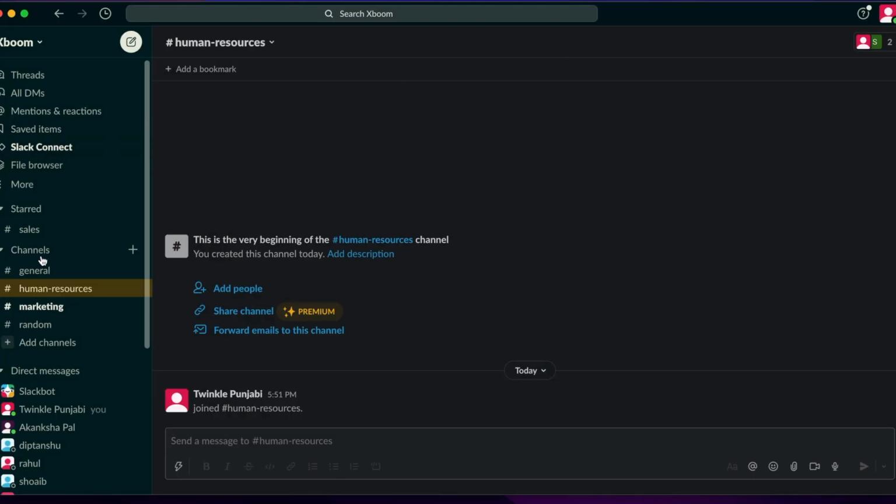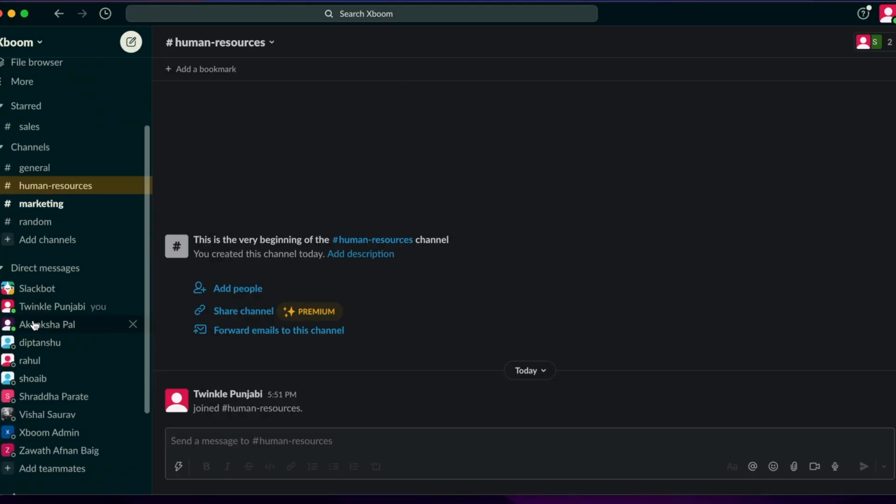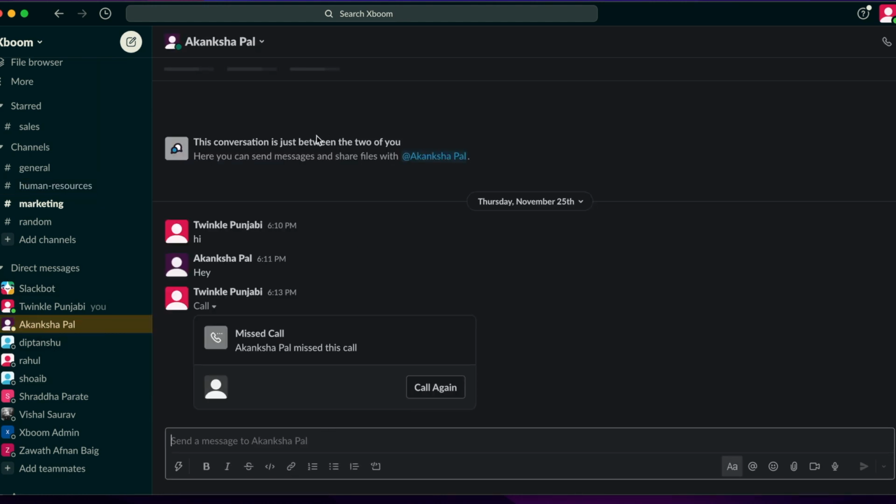So now we will go on to what DMs are. Direct messaging is nothing but you're messaging one-on-one with a person. It is a conversation with them. You can have a conversation with anyone. So here, as you can see, this is how your direct messaging would look.